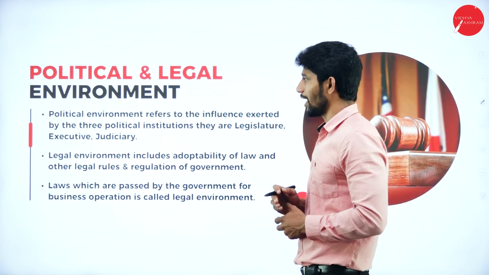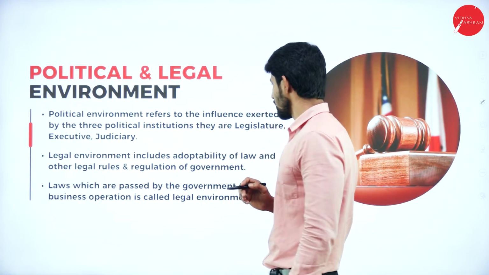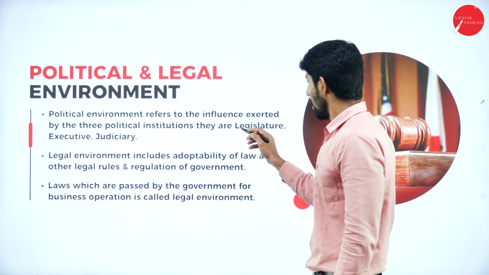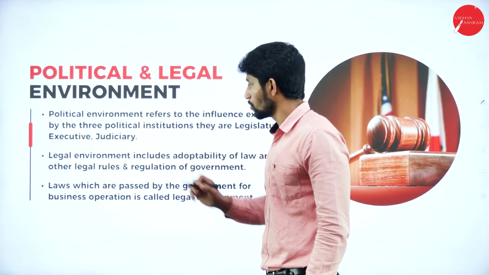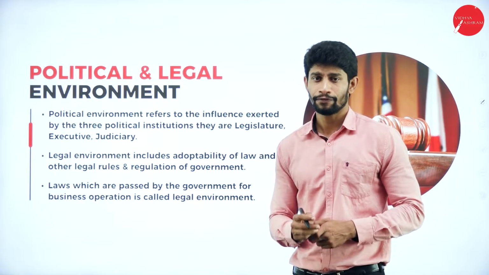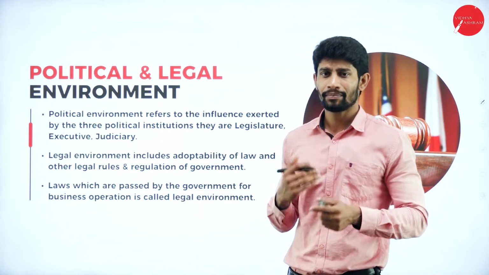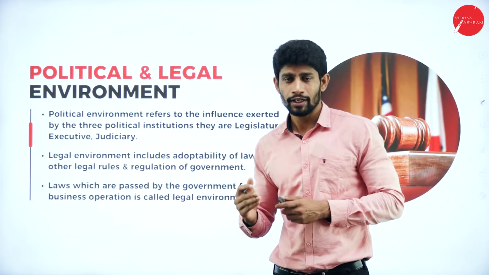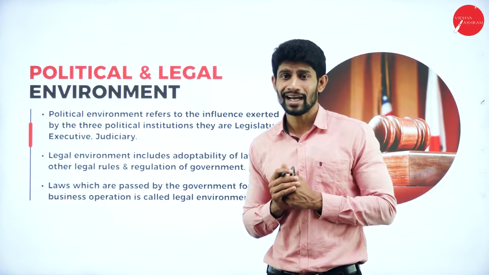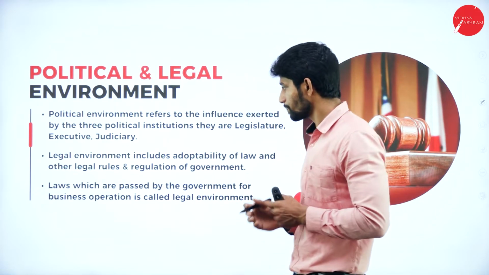Next one, political and legal environment. Political environment refers to the influence exerted by the 3 political institutions: legislature, executive and judiciary. If we have a stable political environment, then obviously we can run our business very smoothly for a longer period. If there is no stability in the political environment, then it is not possible to run our business in an easy and smooth way.